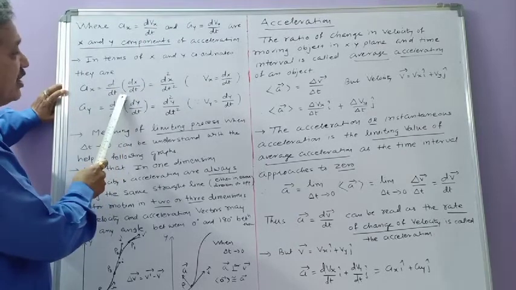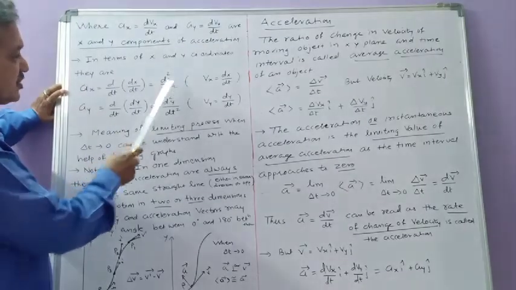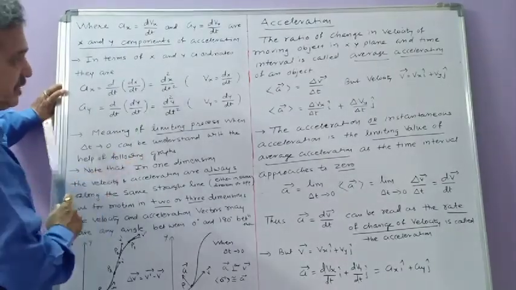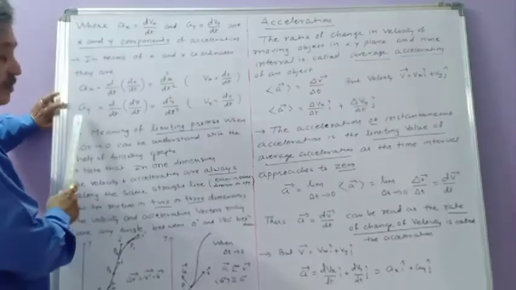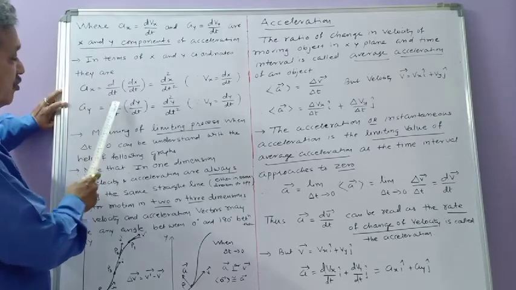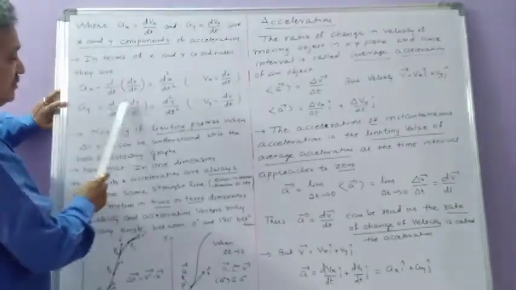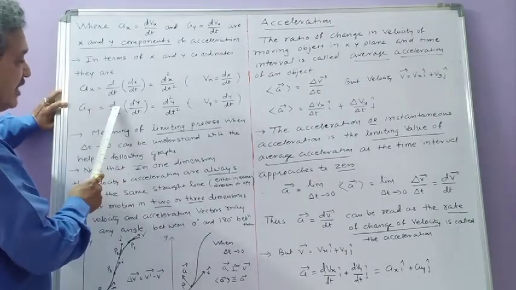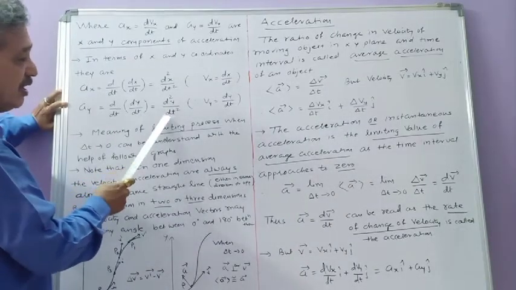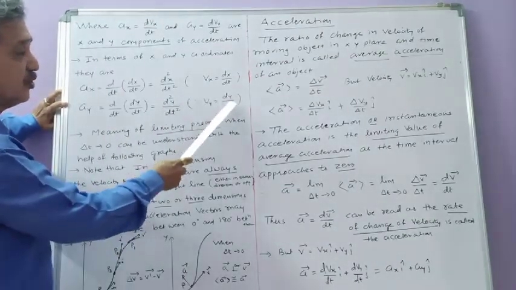So d by dt of dx by dt can be read as d square x upon dt whole square, because vx equals dx by dt. Similarly, the y component ay equals d by dt of vy, which can be replaced by dy by dt. d by dt of dy by dt can be read as d square y upon dt whole square, because vy equals dy by dt.